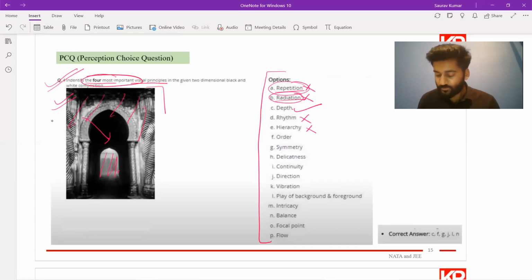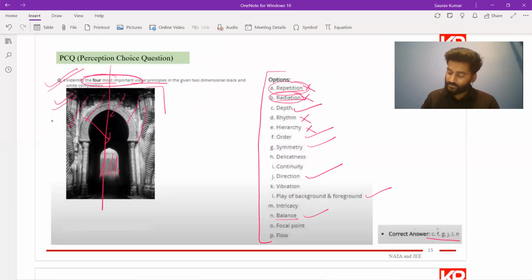And only 4 you need to identify. If we look at the answers given, which are C, F, G, J, L, N. So C, F, G, J, L, N. You have a balance in it. You can even think of symmetry in it. You have a play of foreground and the background.